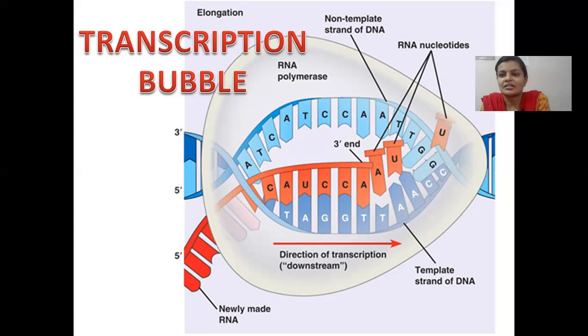So a short stretch is an RNA-DNA hybrid, and then upstream of this side we have the new mRNA transcript hanging outside the transcription bubble, and transcription happens in the 5' to 3' direction. This way the transcription bubble moves along the entire stretch of the gene until the terminator sequence is reached.